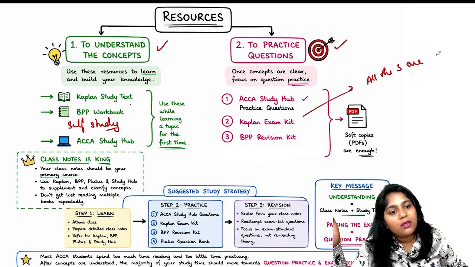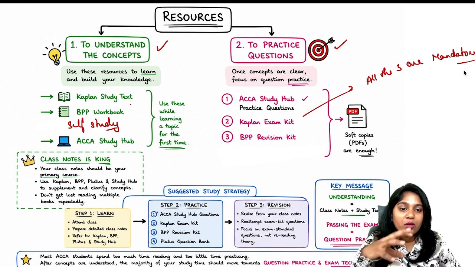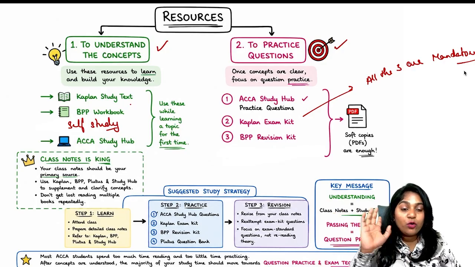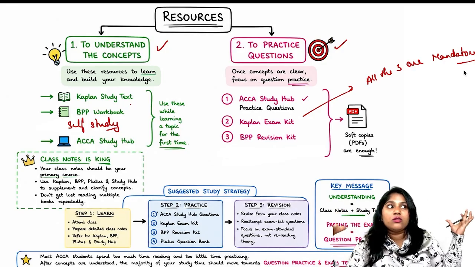See, guys, you are writing one of the costliest exams. You cannot waste your money just like that. So without practice, don't go to the examination at all. Without doing a mock, please don't go to the examination. So you have to choose any one while you're studying, but you have to do all three when you're practicing the questions. But ma'am, how do I do all three at one go?